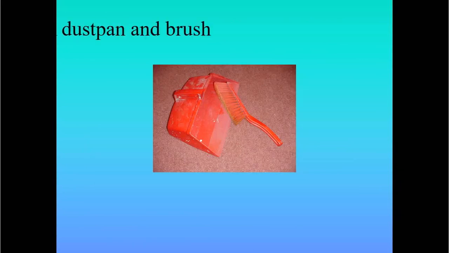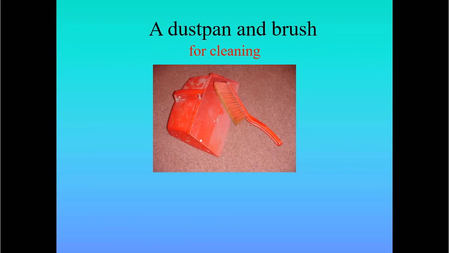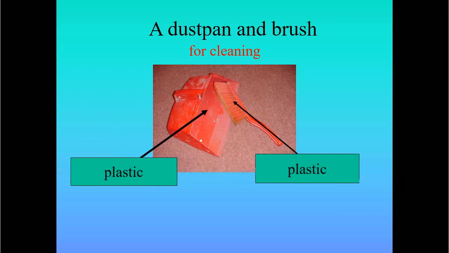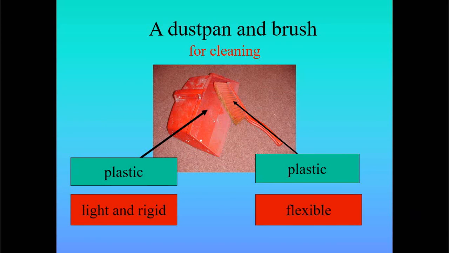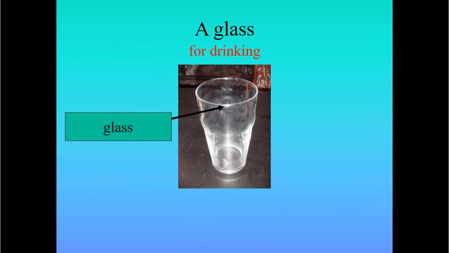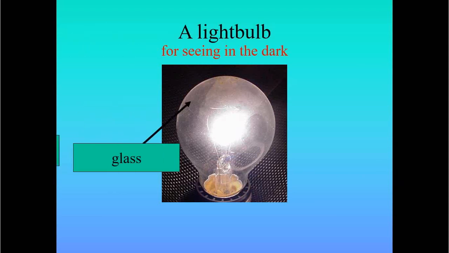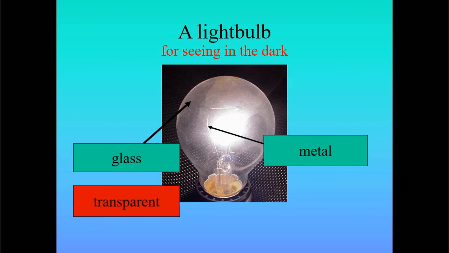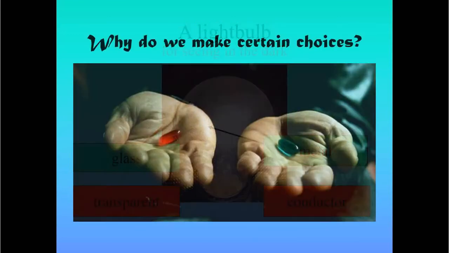Let's see some real life applications. For example, a dustpan and a brush are used for cleaning. Why? They are both made of plastic. In case of the dustpan, the plastic is light and rigid, and in case of the brush, it is flexible. That's why I use it for cleaning. The cup or the glass, it's used for drinking because it's waterproof and transparent, and it's also easy to clean. The light bulb is used for seeing in the dark because the glass is transparent, and the metal part is a good conductor of electricity.